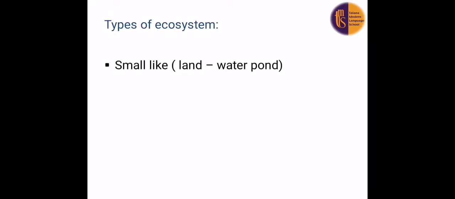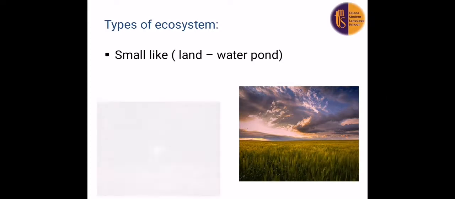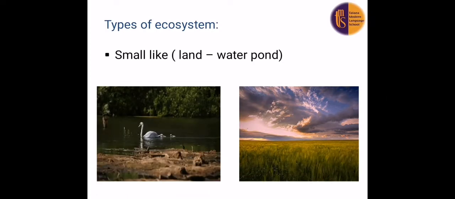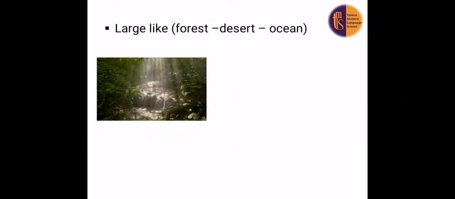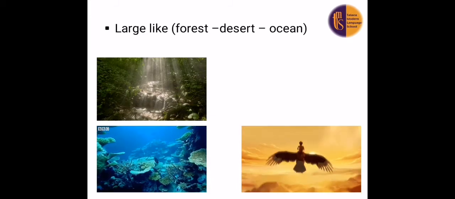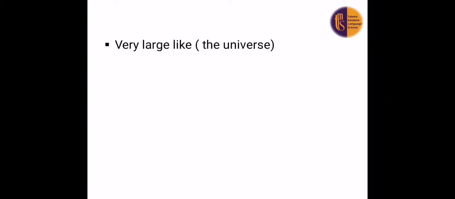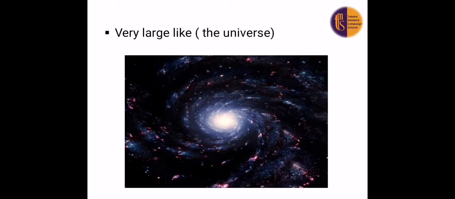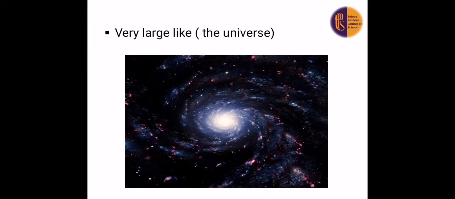Types of ecosystem. We have many types of ecosystem. Number one, it may be small, like what? Like land, it's a small ecosystem, or a water pond. It's also a small ecosystem. Or maybe large, like what? We have forest, desert and ocean. So the large ecosystems like forest, desert and ocean. Or maybe it's very large, like what? The universe. So the types of ecosystem are small, large and very large, like the universe.